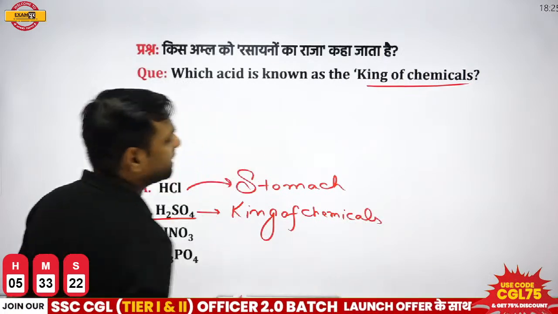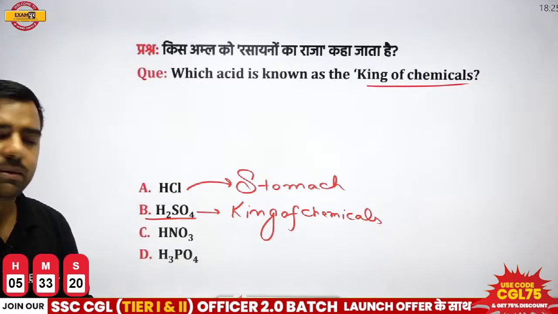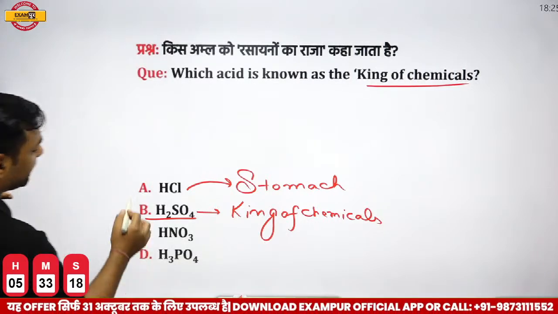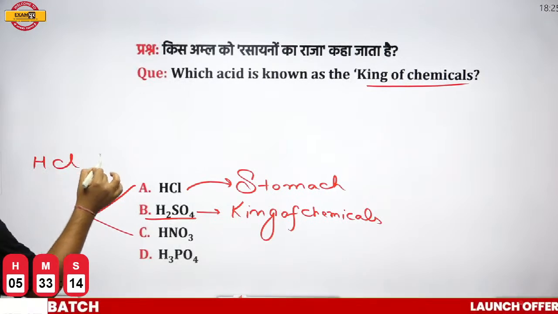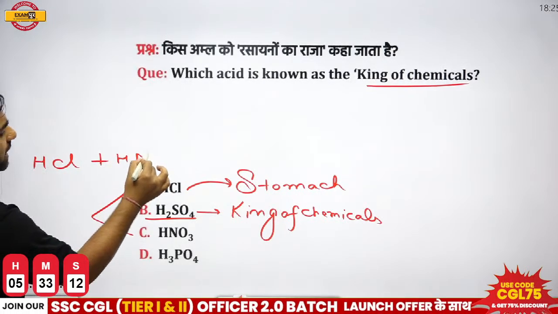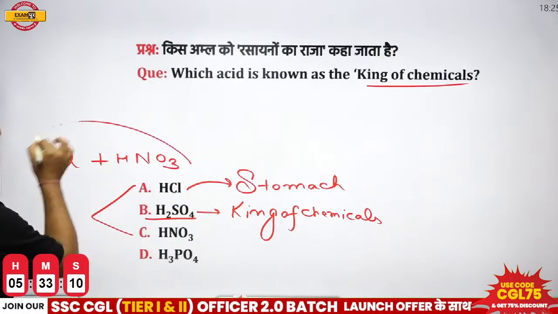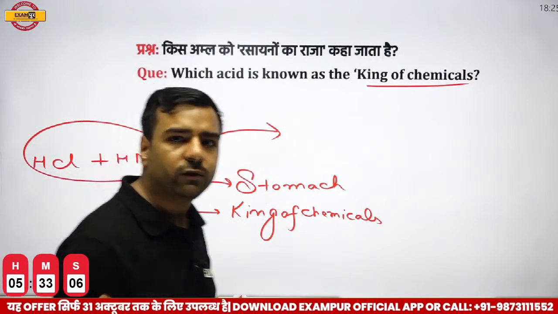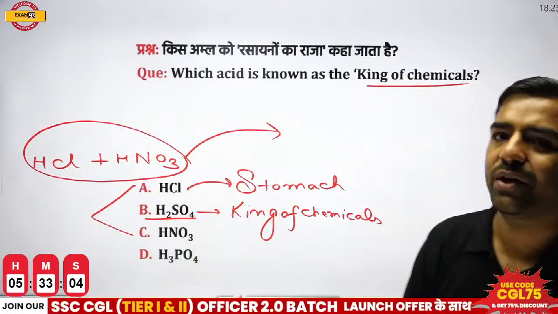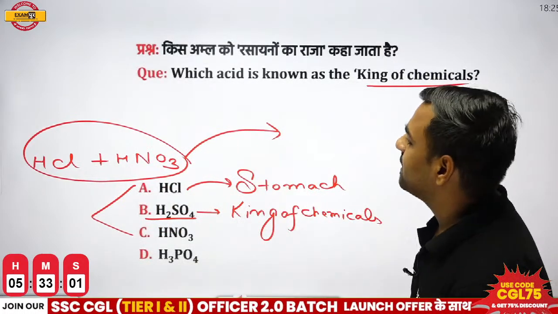Now, one more thing is here, which is asked in the examination. We must remember the combination of these two, that is, HCl and HNO3. So, Vinod, can you give me the answer? When I combine HCl and HNO3, it will give me what? Do you have any idea? If no idea, then you can tell me. But yes, this is asked in the examination.